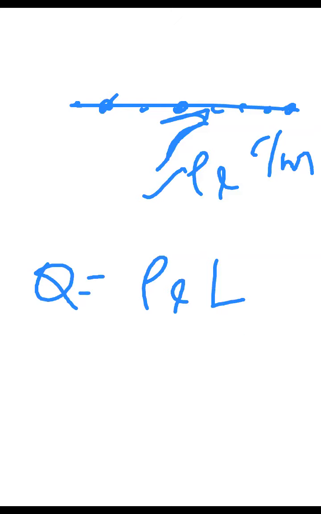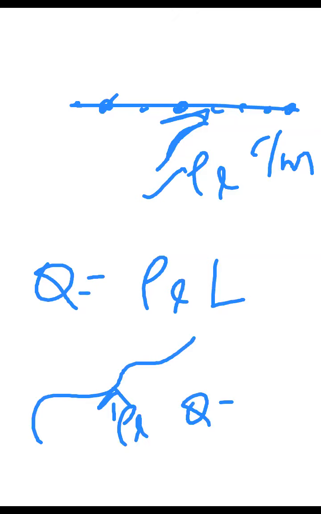Can somebody please tell me, if my line is going in this way, still they have given a parameter rho L. How to calculate Q? Can I simply multiply rho L and L? Can I take this equation or will some new equation come? Anybody? See, this is also a line configuration. Here also charge is distributed. Yeah, somebody gave the correct answer.